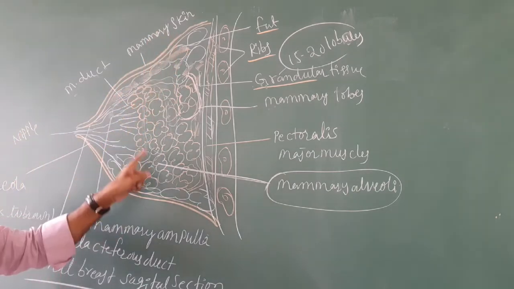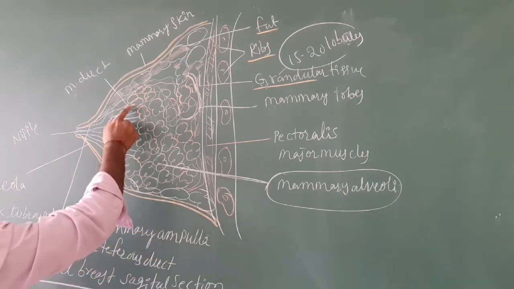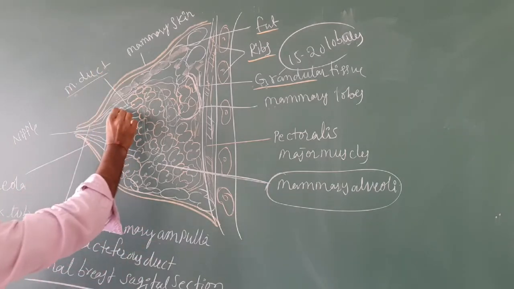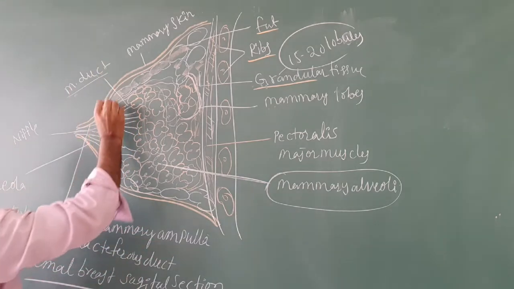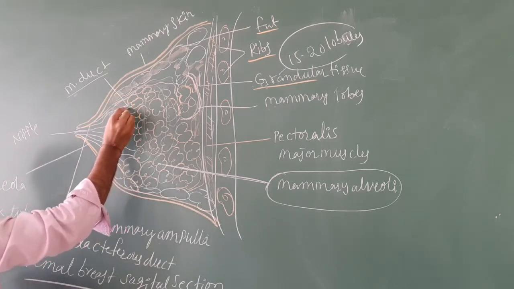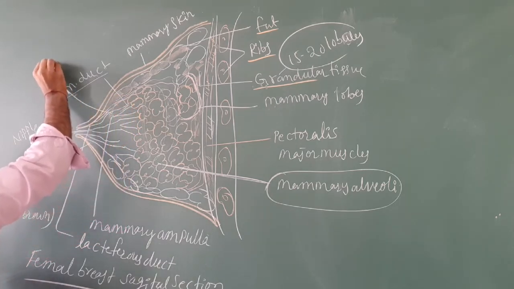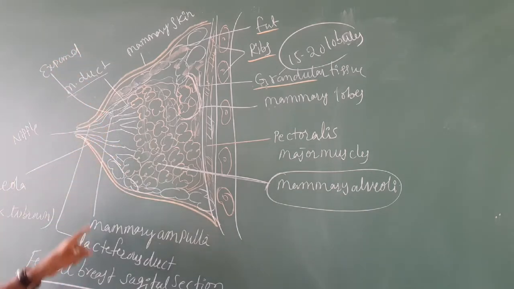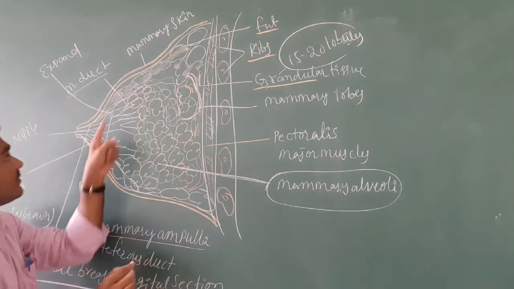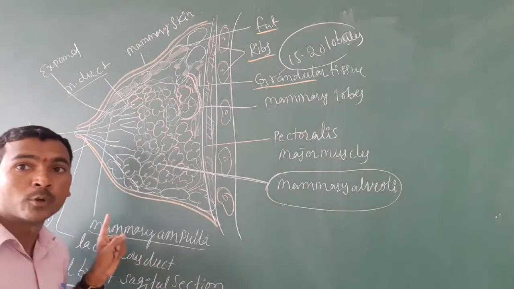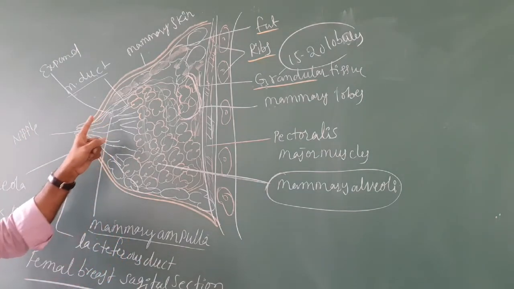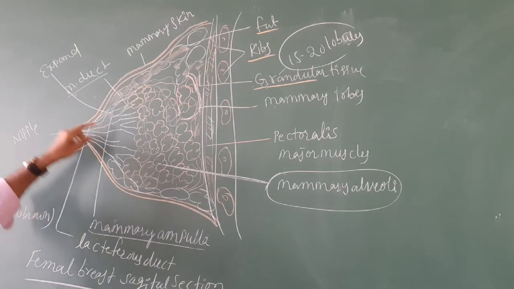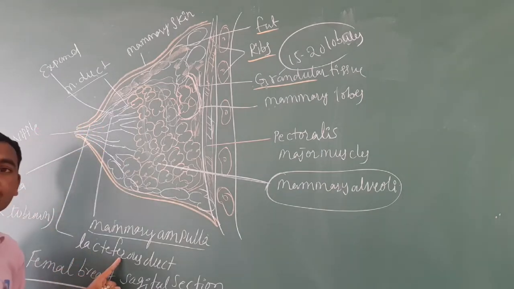The mammary duct becomes expanded, and after the expansion it forms the mammary ampulla, which finally opens to the lactiferous duct.